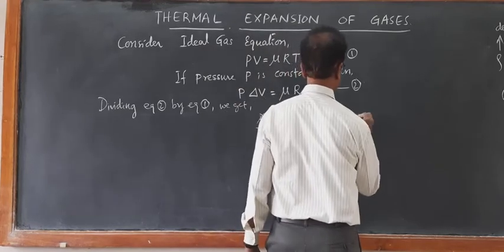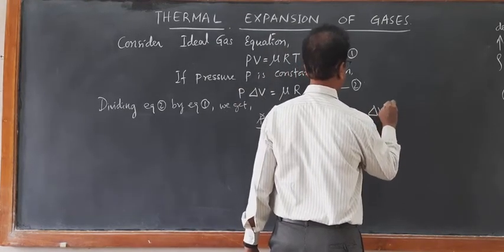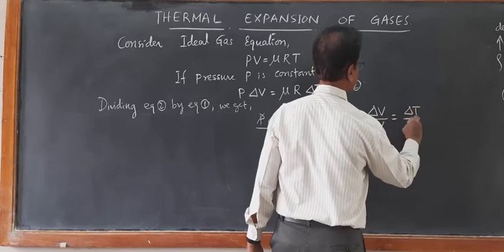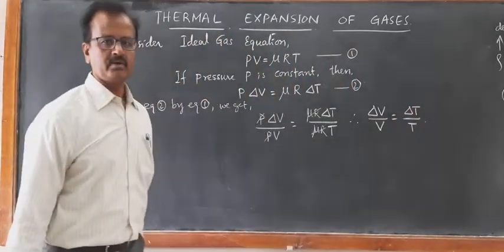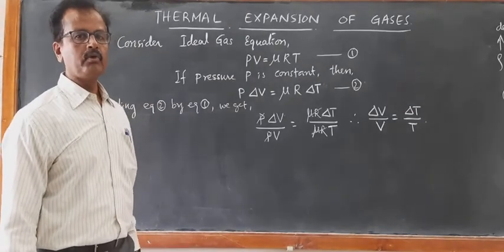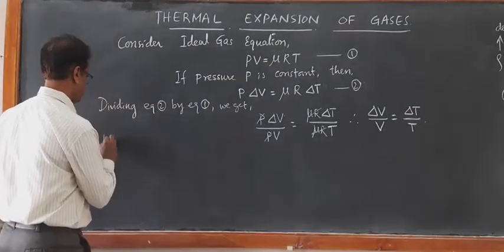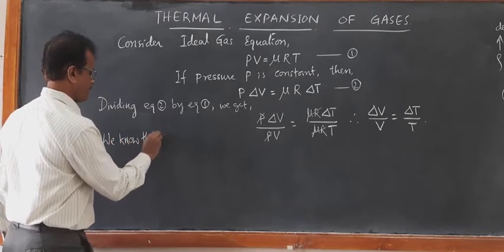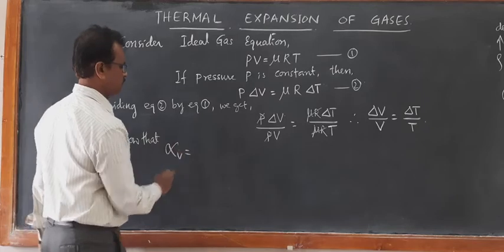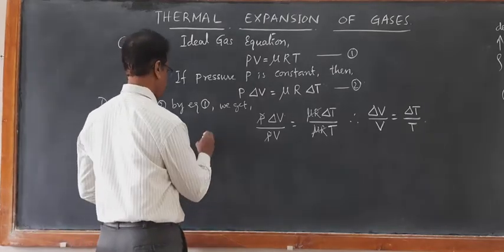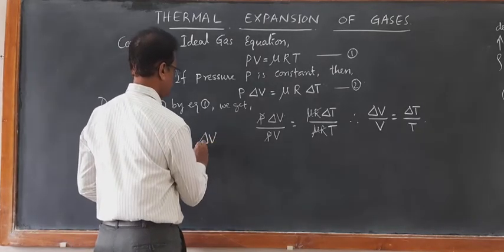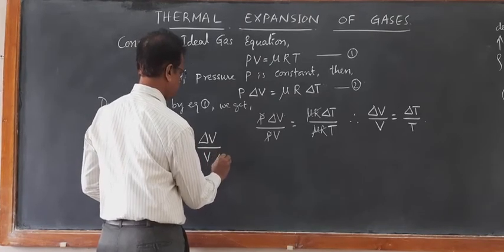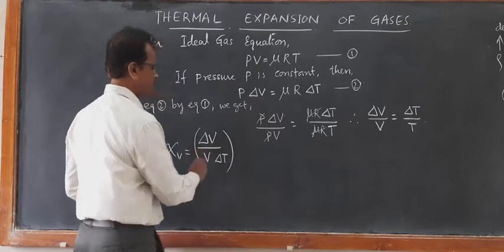This implies, therefore, delta V by V is equal to delta T by T. We want the equation for the coefficient of volume expansion. We know that alpha V is equal to delta V by V by delta T.